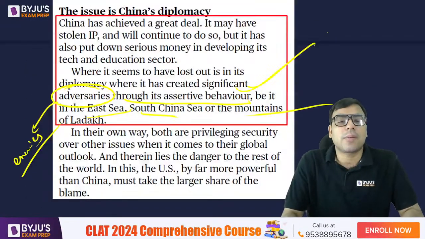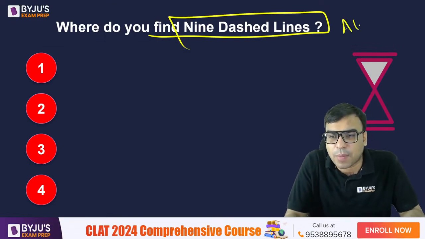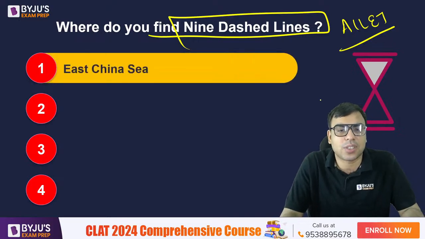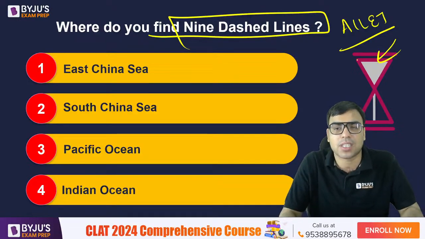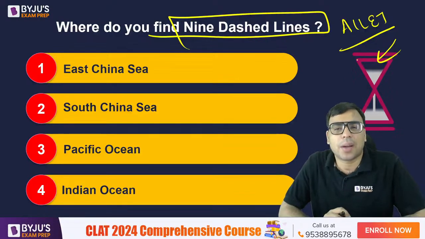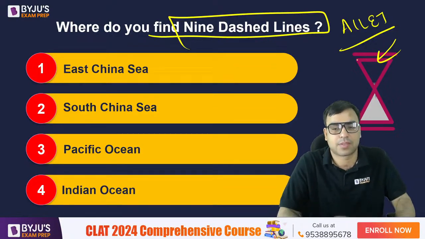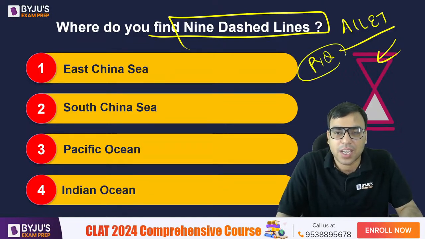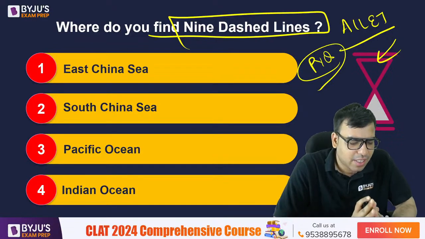Now, since we are talking about these regions, there's a question which was asked actually in AILET 2-3 years back. Where do we find 9 dashed lines? Your options are East China Sea, South China Sea, Pacific Ocean, Indian Ocean. Your time starts now. 9 dashed lines आपको कहां पर मिलेगी? This is an AILET previous year question. And I think पहले भी मैंने पूछा है कभी, I think 2 महीना पहले. This I had discussed.